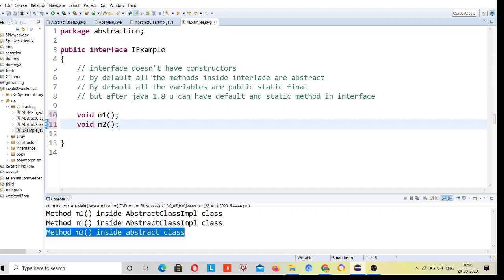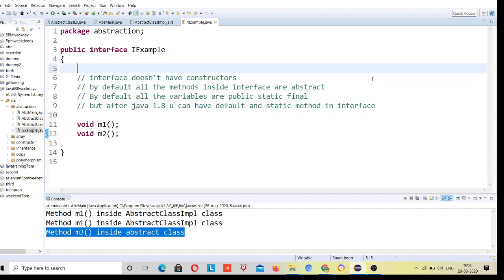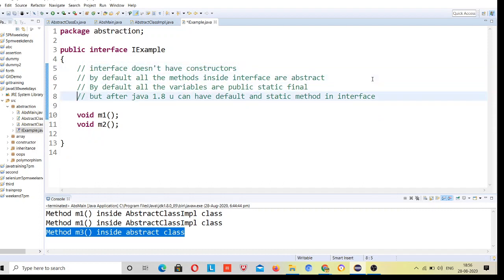In an abstract class, you can have non-abstract and abstract methods, so there is no 100% abstraction. But if an interface has all the methods abstract, you will achieve 100% abstraction. For all methods you only declare them, and you don't provide the implementation. We just provide the interface to the user. You will not be able to create an object for this interface directly, but you will be able to use it by using parent p is equal to new child, which I will show you.